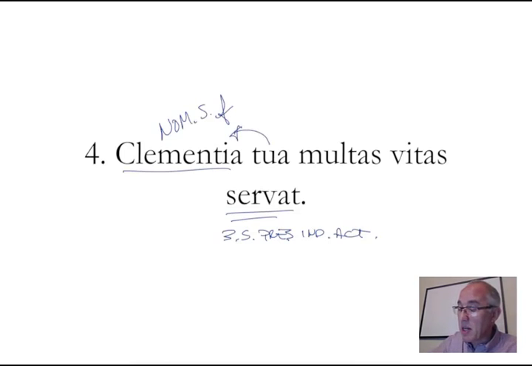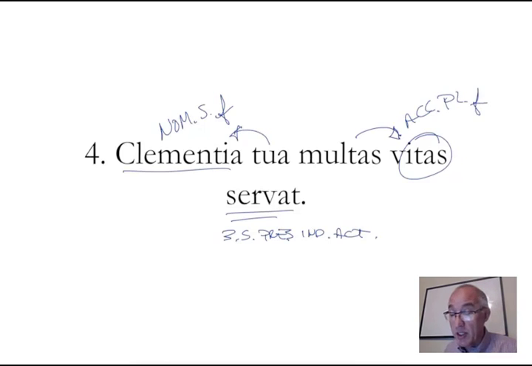Tua modifies clementia. Vitas, multas vitas. Multas modifies vitas. This is the accusative, plural feminine. That's your direct object. So, your clementia, your kindness, saves, that's the verb there, many lives. Your kindness saves many lives.